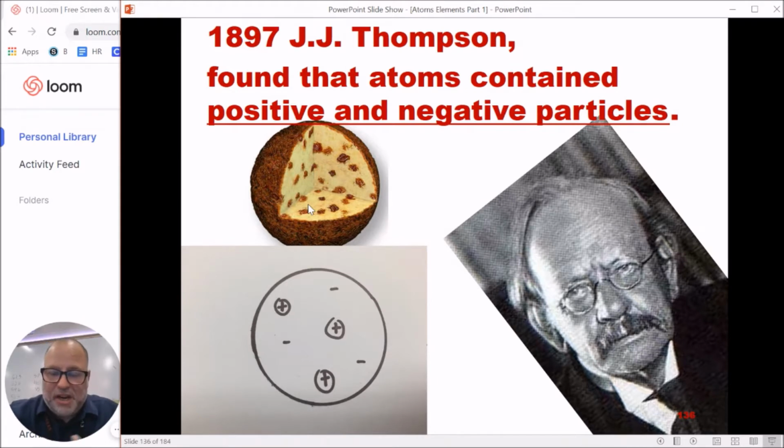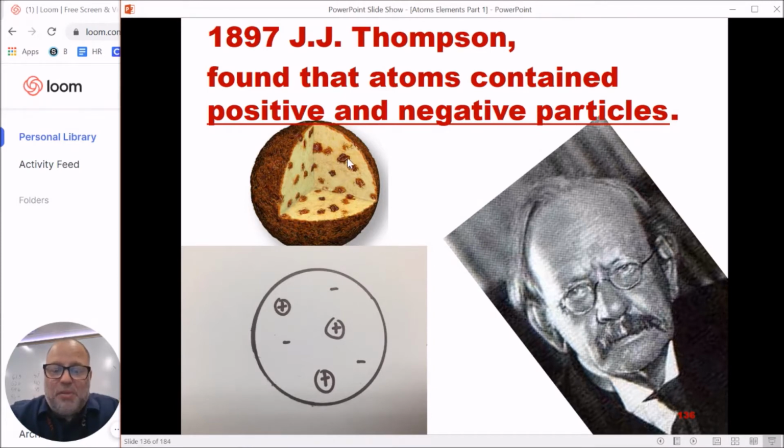Now, J.J. here is a college professor, and he's teaching about these atoms, and he likes to use what we call the plum pudding model. This was the model that he came up with. He proved there are negative parts in the atom, but they still kept the round shape of it at this point.